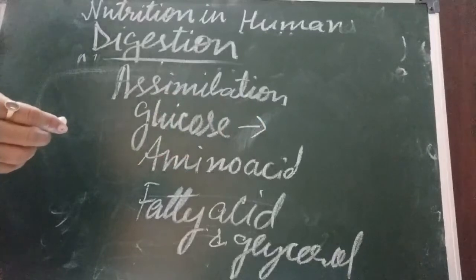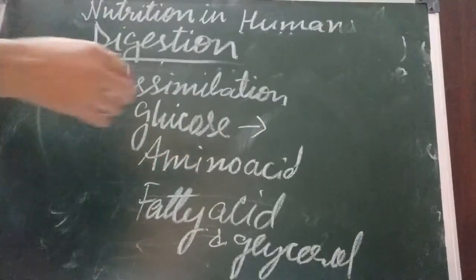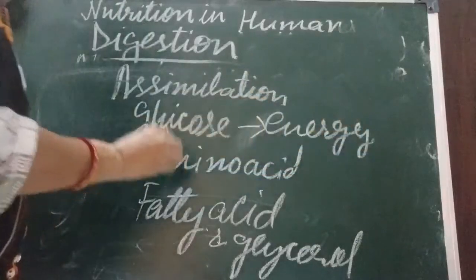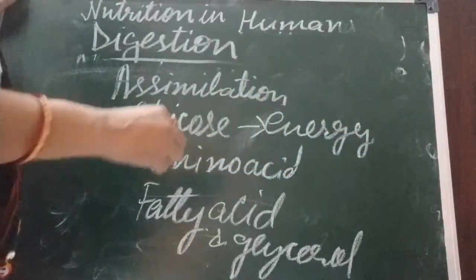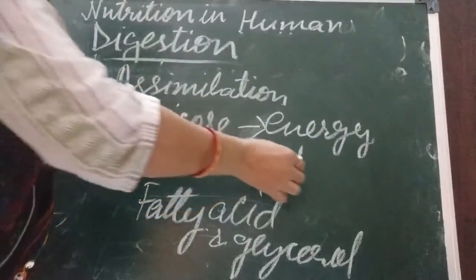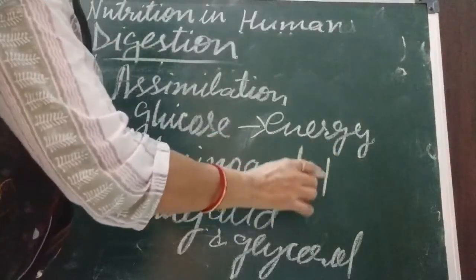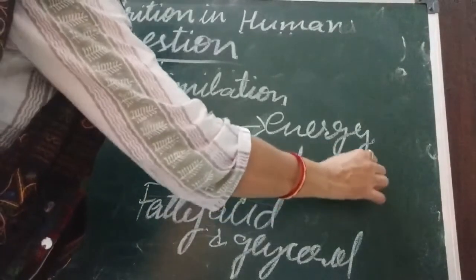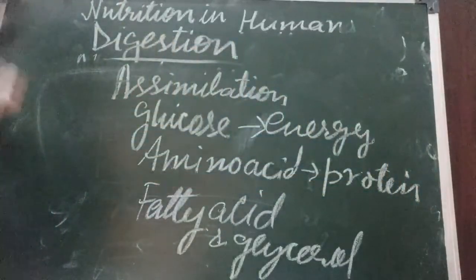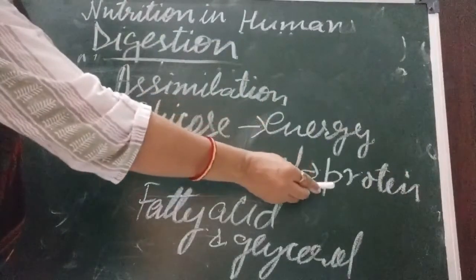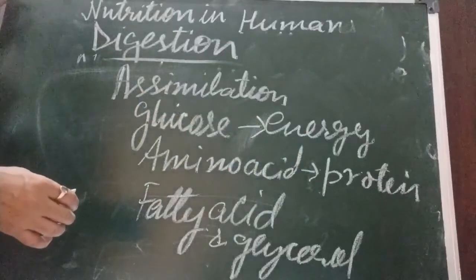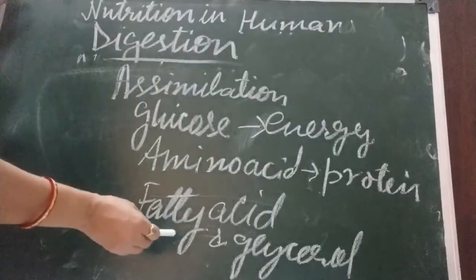This glucose combines with oxygen and releases energy. Second, amino acids go to different parts and form protein. Children, when we fall down, wear and tear takes place. New skin comes just because of this protein. Fatty acids and glycerol are stored in our body for future use. They give us energy.